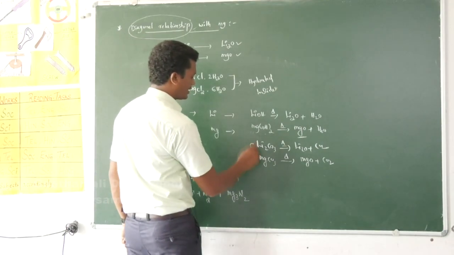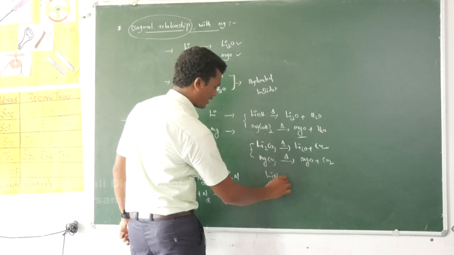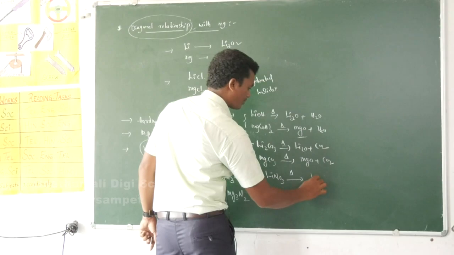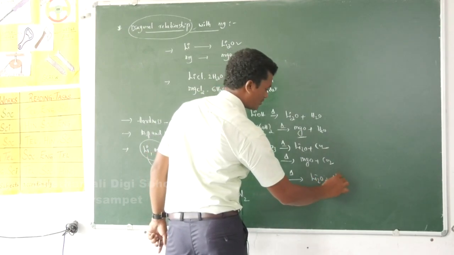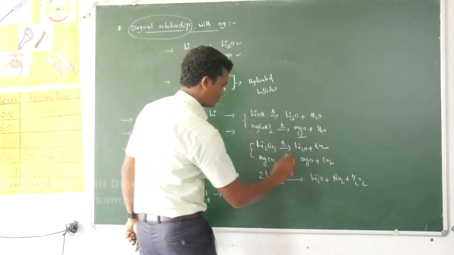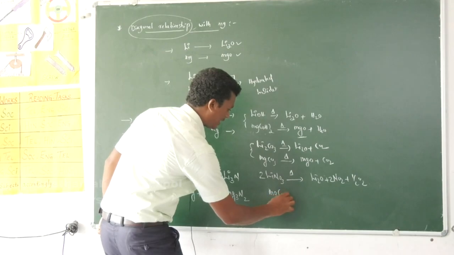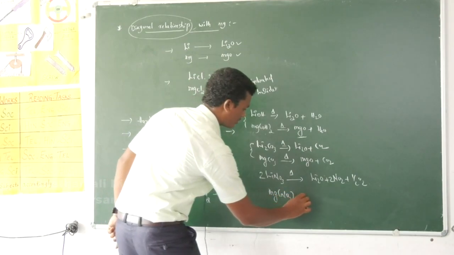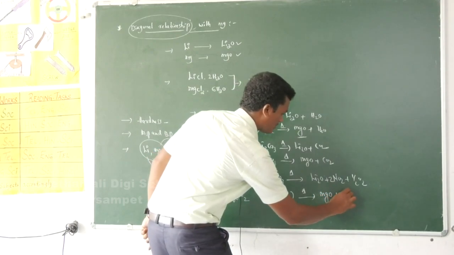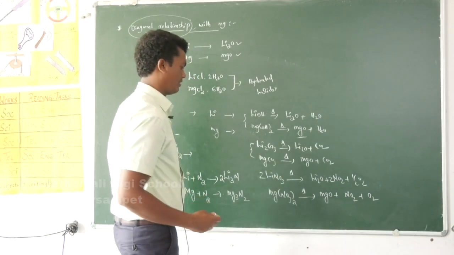When we take the nitrates, means lithium nitrate, when lithium nitrate undergoes heating, it produces lithium monoxide with nitrogen dioxide. When magnesium nitrate undergoes decomposition, it also produces magnesium oxide plus nitrogen dioxide and oxygen.